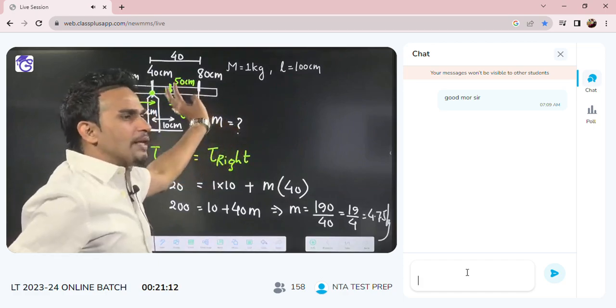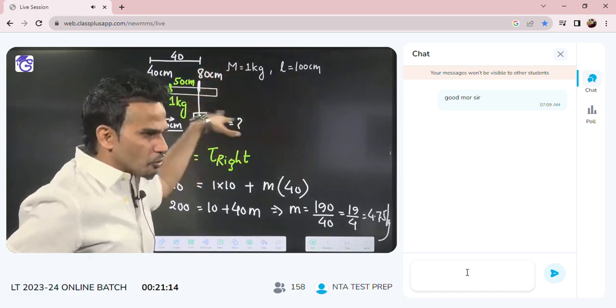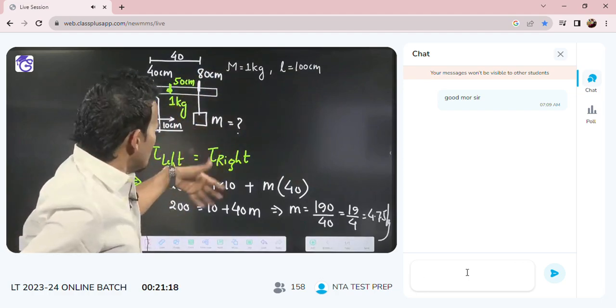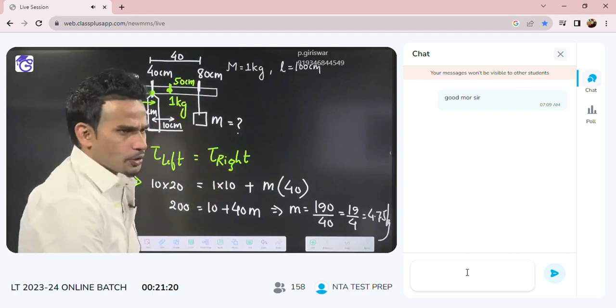Not in the NEET 2023. This question came in the NEET 2021, in section B. But it is not a tough question, it is an easy question. You can do all this type of question.